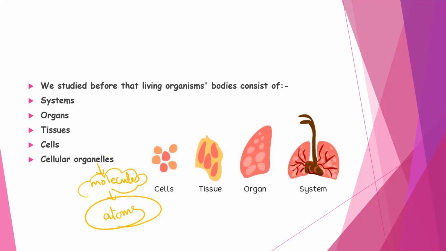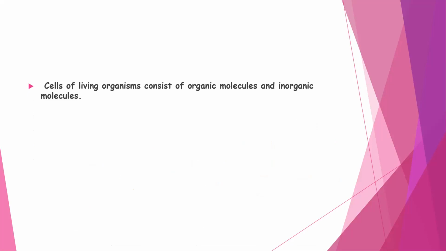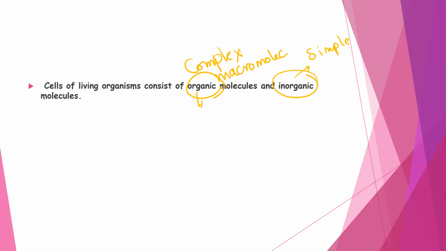Let's have a hint about molecules that we took last year in the first lesson in biology as well. We have two types of molecules: organic molecules and inorganic molecules. Which one is complex? Organic. So they are complex molecules, big macromolecules. Inorganic, no, they are simple molecules. Okay? What must organic molecules have?